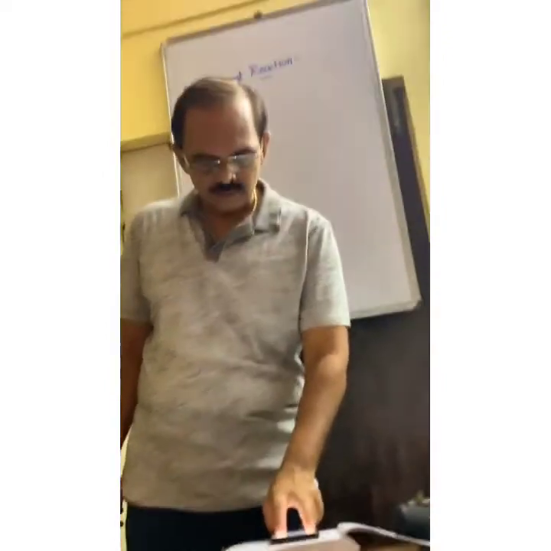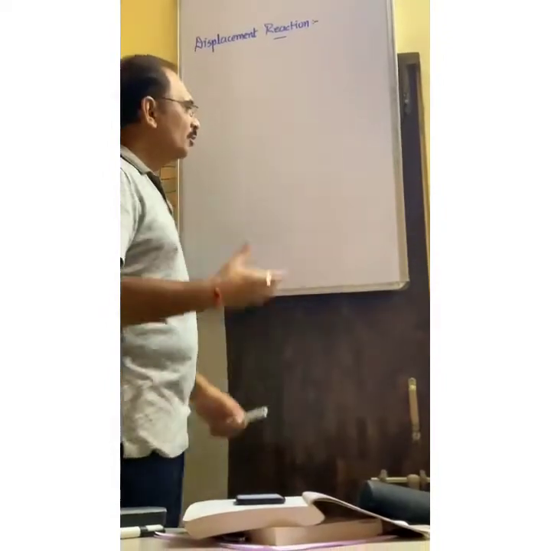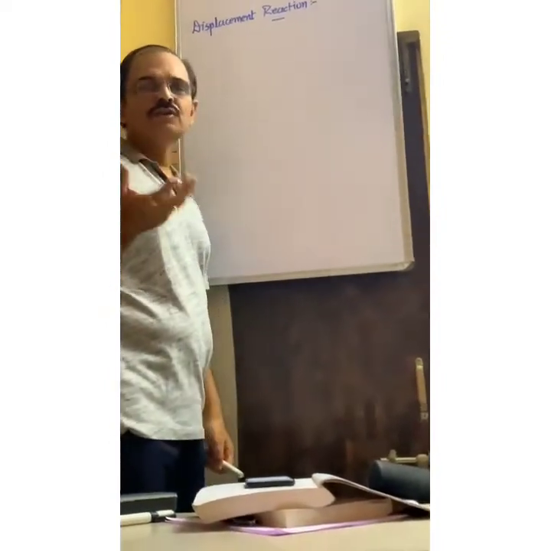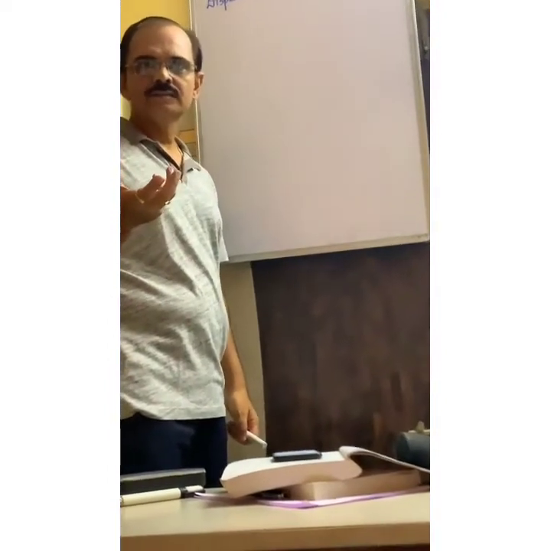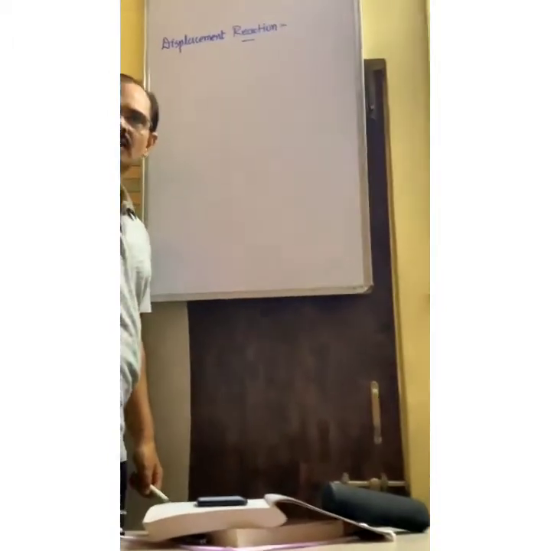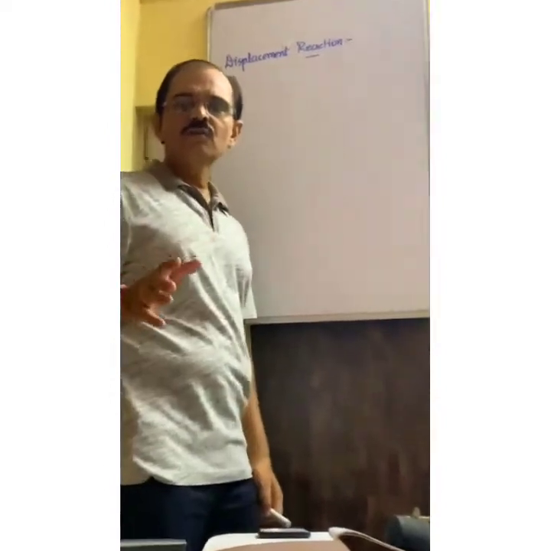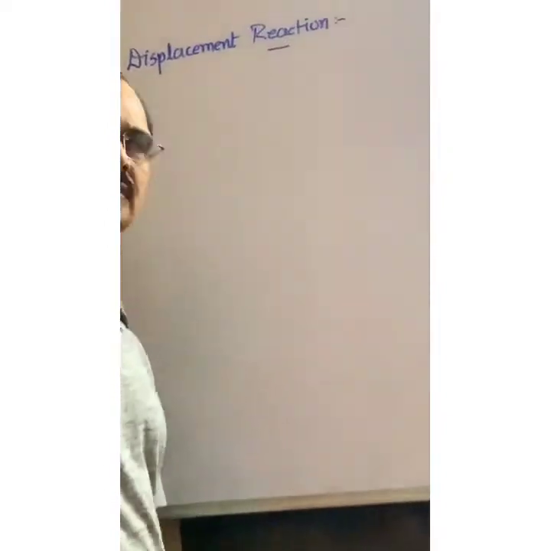As for example, suppose we take copper sulfate solution in a beaker. The color of the copper sulfate solution is blue, so sometimes it is also known as blue vitriol.